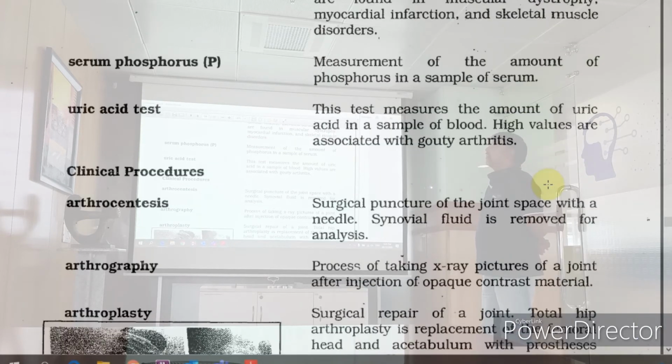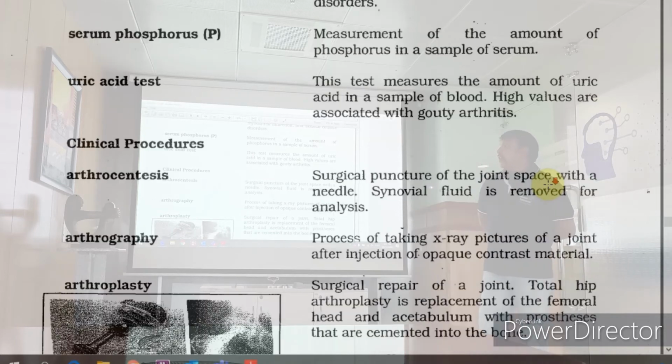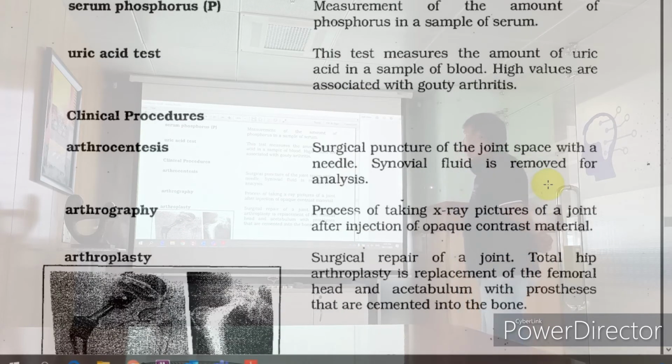Okay, uric acid in gout. You can write there only, gout. It's written gouty arthritis. Then arthrocentesis is, if there is a fluid, they tend to remove that. Arthrography, arthroplasty. Usually, whenever they do a knee surgery, they'll do pinhole, they'll do a microscope and check. If it is minor, they tend to do the operation then and there only. They'll not poke it again.